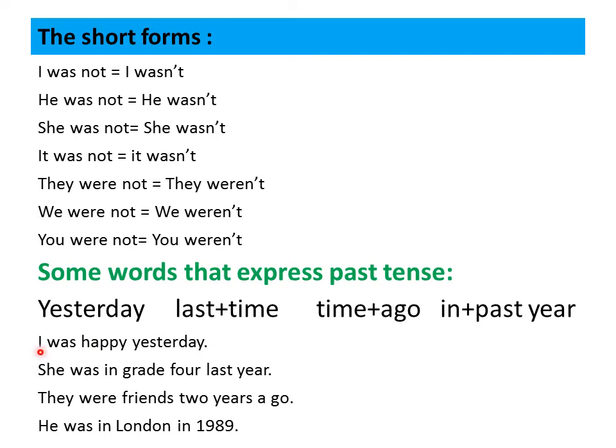For example, I was happy yesterday. Not today, yesterday, the day before. She was in grade 4 last year, not this year. This year she is in grade 5. Last year she was in grade 4. They were friends 2 years ago. He was in London in 1989.